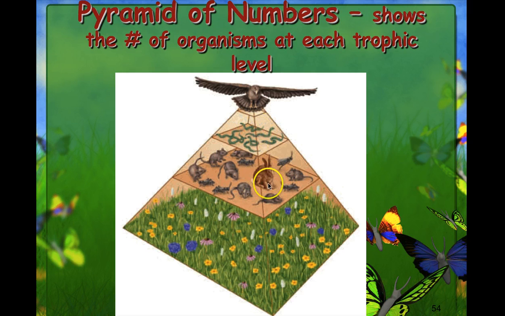So these would then feed on these, and then our hawk would feed on these. But what would happen if we took out half of this? If we took out half of this, half of these would die, half of these would die, and we probably wouldn't be left with any of these. So what happens to any of these levels affects the one below it or above it. So if we took out a couple of the snakes, we would have more mice, rabbits, and grasshoppers, but if we have more of these, they would feed more on the grass, so we would have less of it. So what you do to one has an effect on each of the levels.